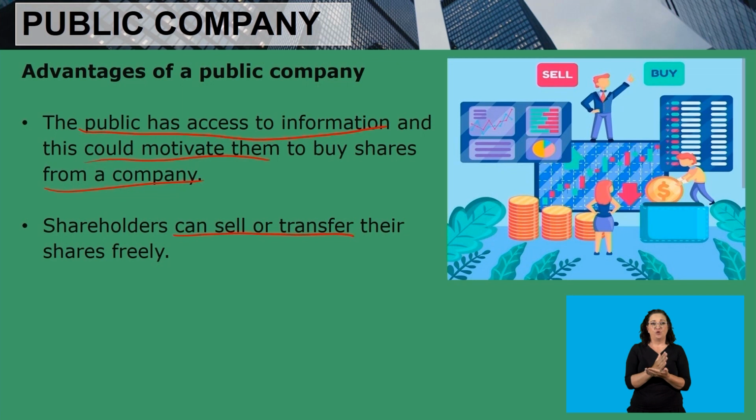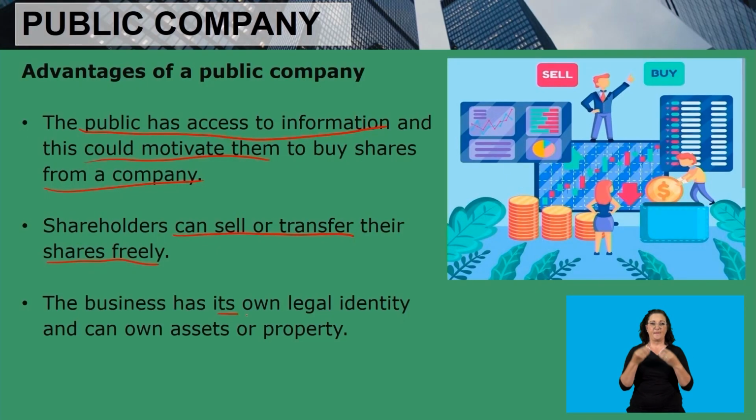Shareholders can sell or transfer their shares freely. So in a public company, shares are freely transferable. Shares are freely sold. So there are no regulations in terms of selling shares or transferring shares to somebody else. So that's another advantage of a public company.